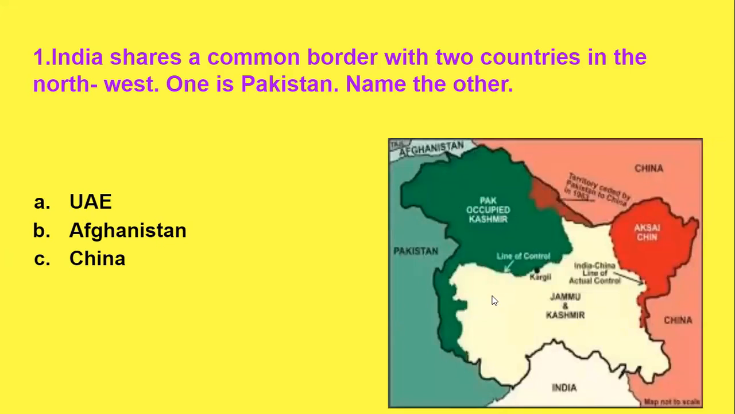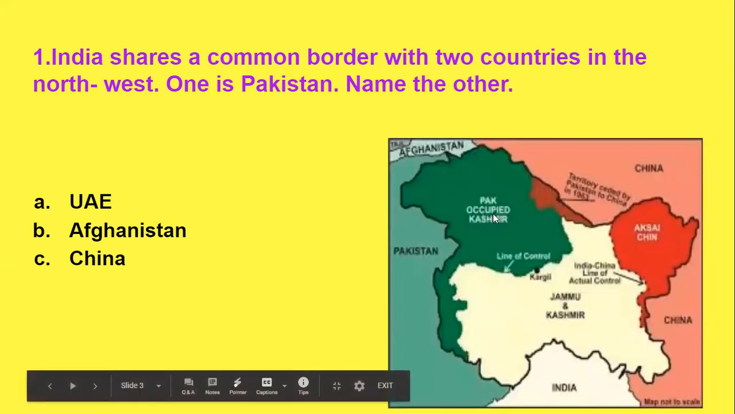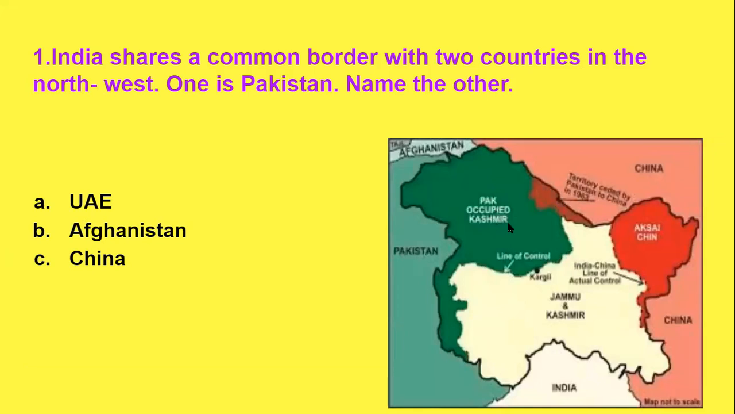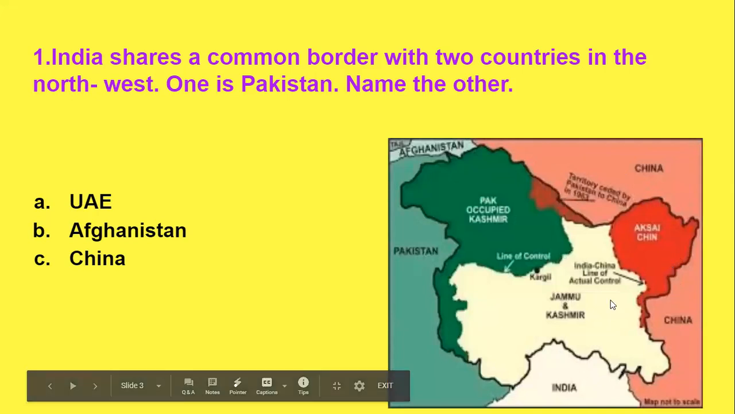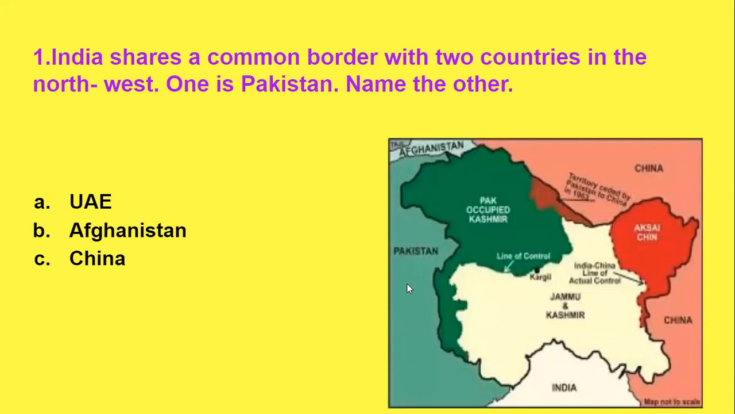Look here, the map of India. This is the place Pak occupied Kashmir. This is Jammu Kashmir, Pakistan, Afghanistan, and this side is China, our neighboring countries. But you have to find out only in the northwest. One is Pakistan and the other is Afghanistan. I think all of you understand from this map who is the second neighboring country in the northwest: Afghanistan.